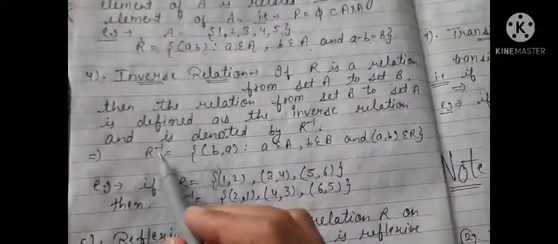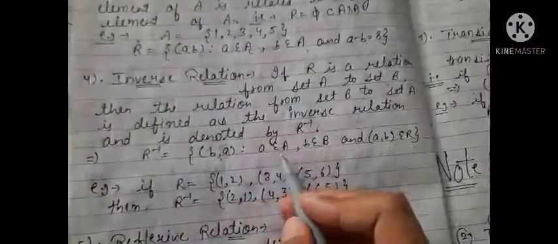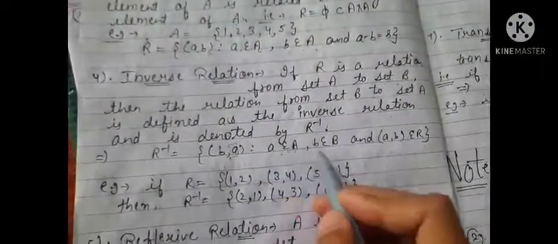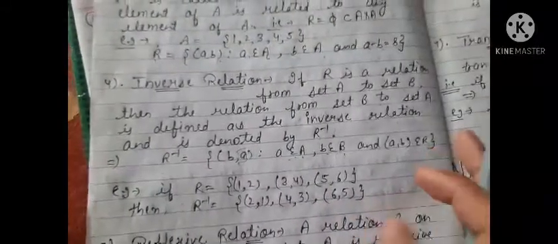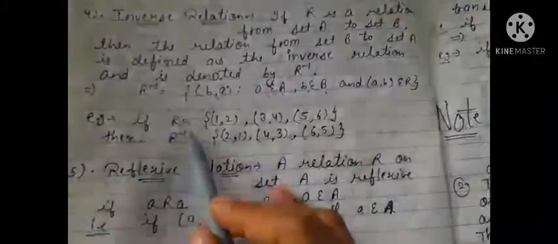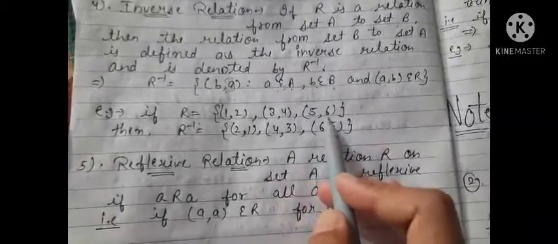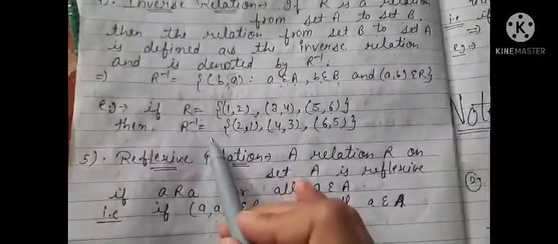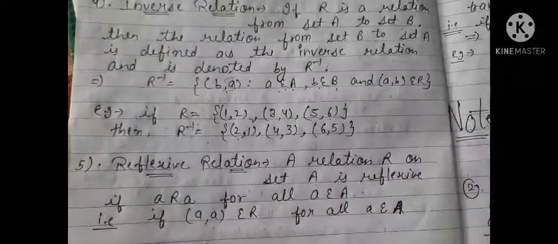That is, R inverse will contain (b, a) such that a belongs to A and b belongs to B and (a, b) belongs to R, right? For example, if R is equal to {(1, 2), (3, 4), (5, 6)}, then R inverse will be equal to {(2, 1), (4, 3), (6, 5)}.